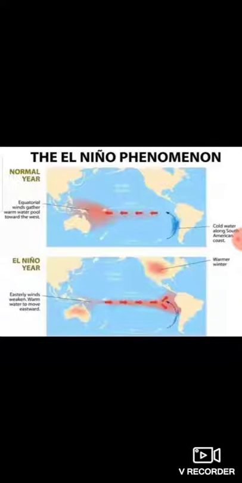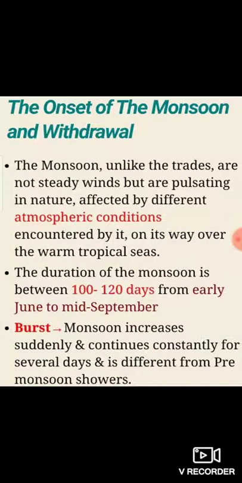Now, the onset of the monsoon and withdrawal. Students, the monsoon, unlike the trades, is not steady winds but is pulsating in nature, affected by different atmospheric conditions encountered by it on its way over the warm tropical seas.